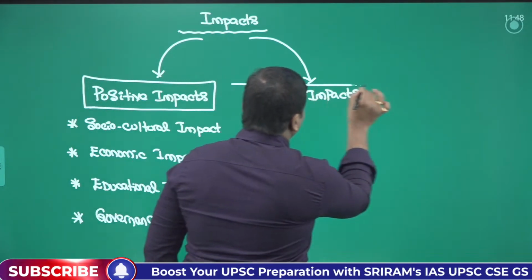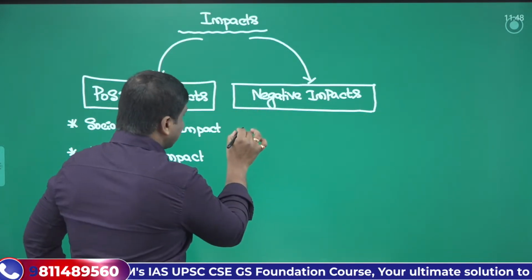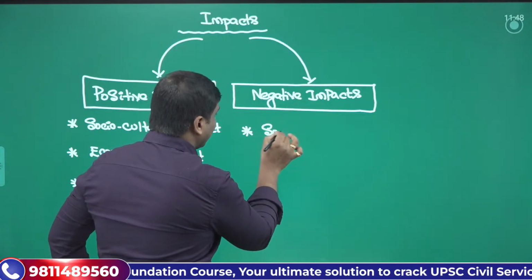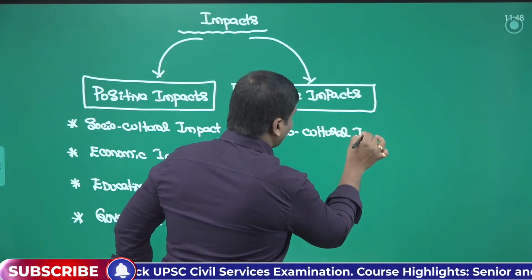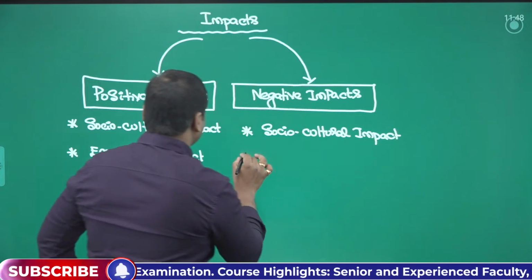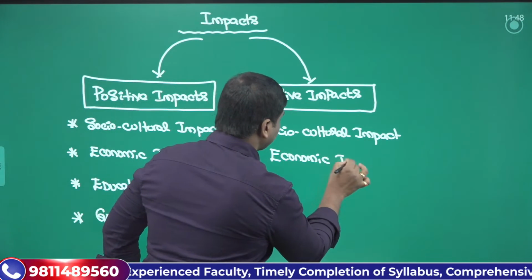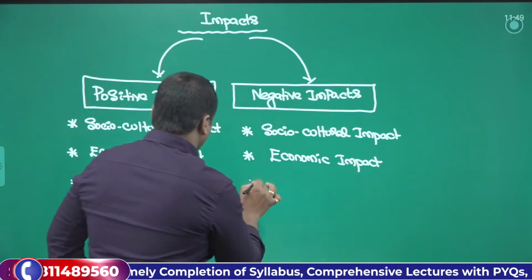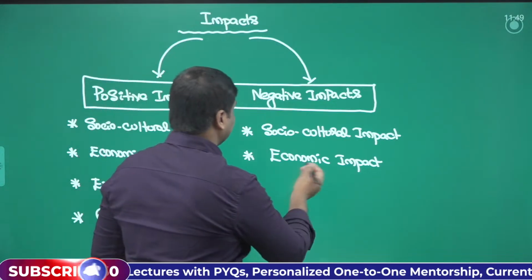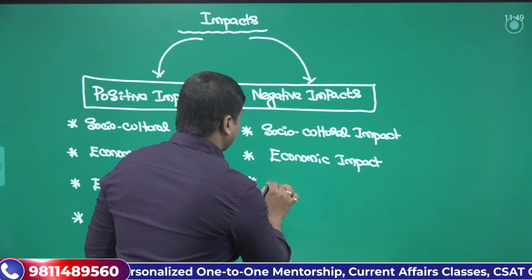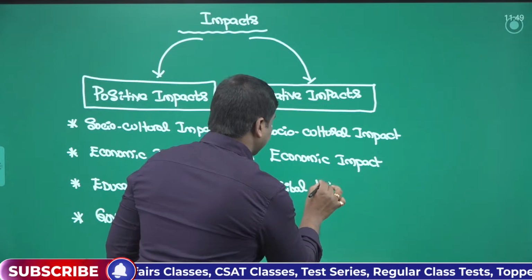Now, there could be some negative impacts also. In a broader sense, on the same aspects we can have socio-cultural impacts, economic impacts, and other aspects like common tribal lifestyle.